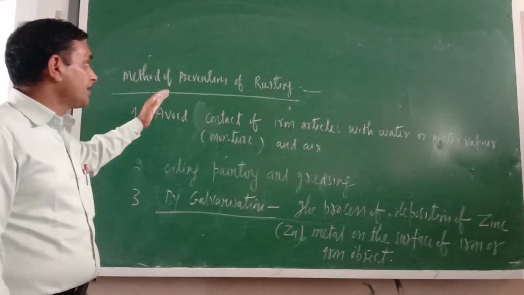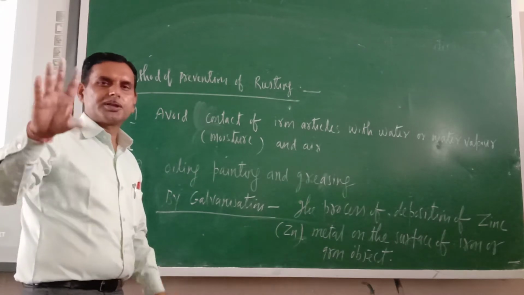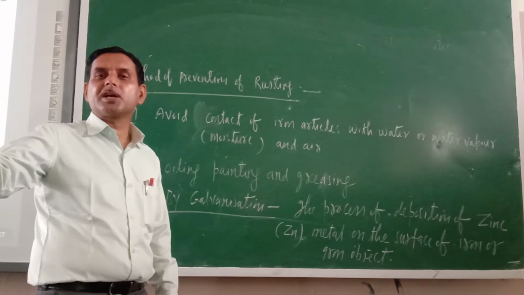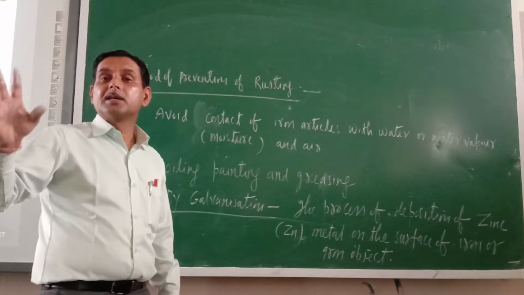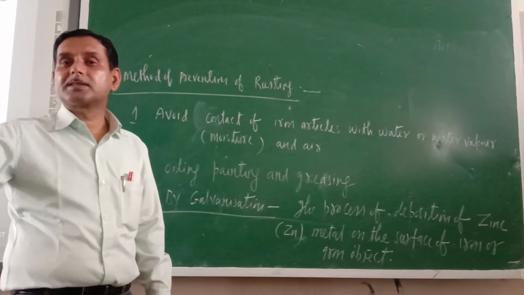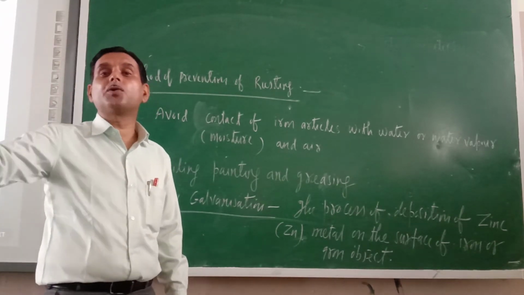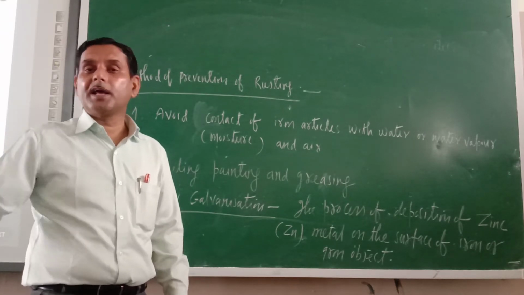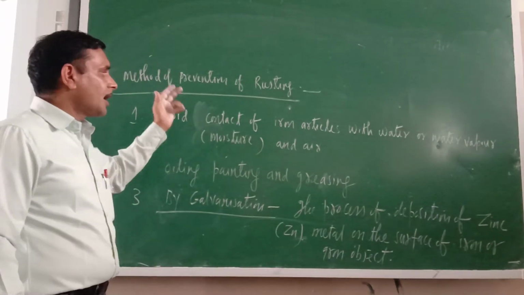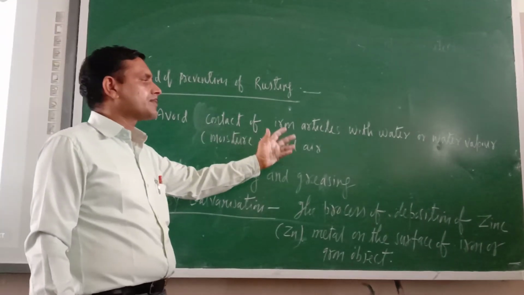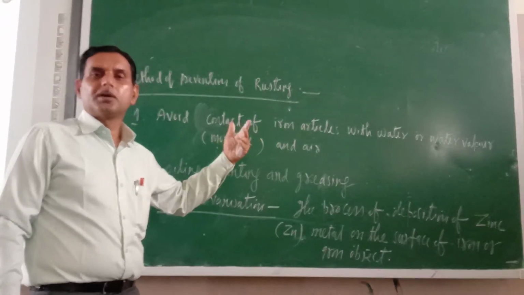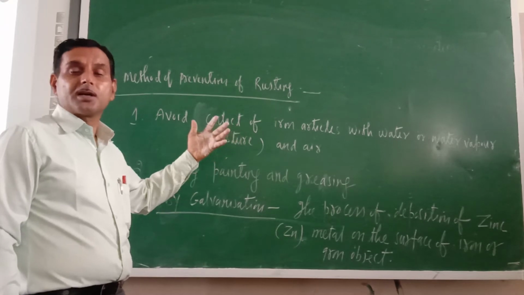So what are the methods of prevention of rusting? Just see, what are the essential conditions for rusting? The presence of moisture in the air and a sufficient supply of air. So if iron objects or other objects somehow do not come into contact with moisture and air, they will be prevented from rusting. So the first method is to avoid the contact of iron articles with water, water vapor and air. So they will be prevented from rusting.